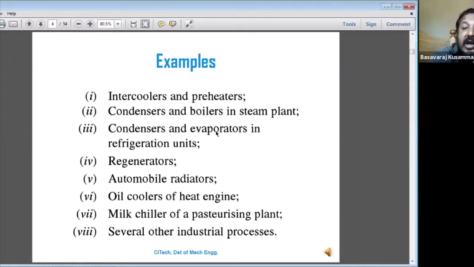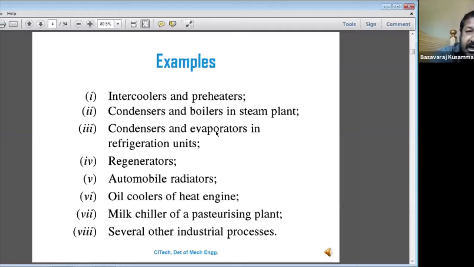While doing the compressor experiment, I showed that the purpose of the intercooler is to enhance the efficiency of turbo machinery. The compressor is also a turbo machine. The fluid coming from the low pressure cylinder has a high temperature, so in order to reduce the temperature of the fluid, they use the intercooler between the low pressure cylinder and the high pressure cylinder, to enhance the efficiency of the machine.